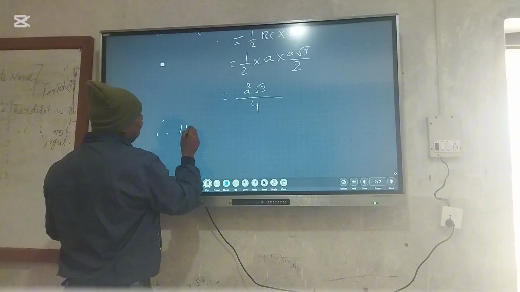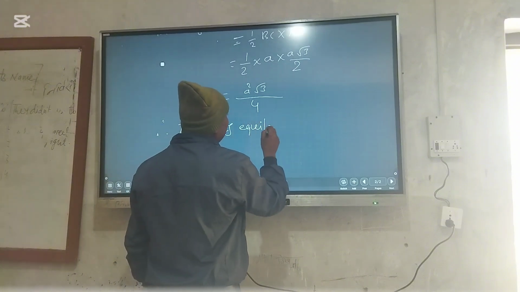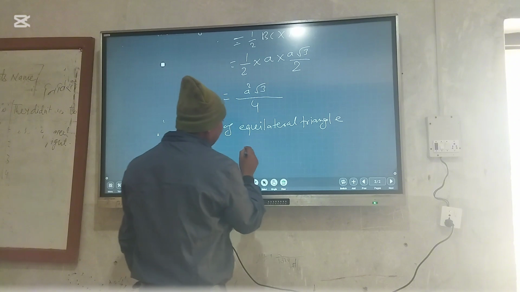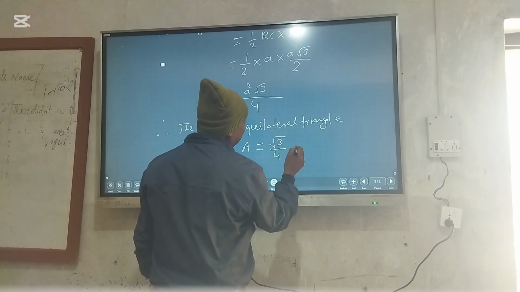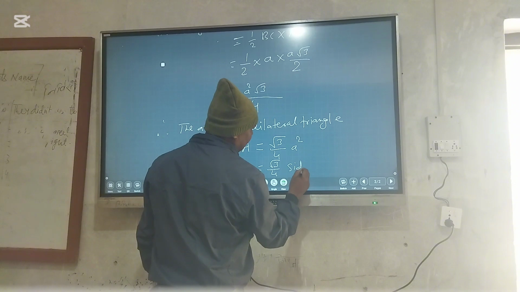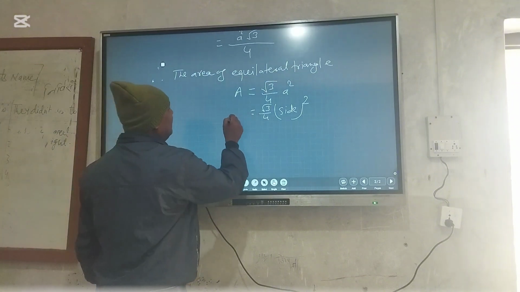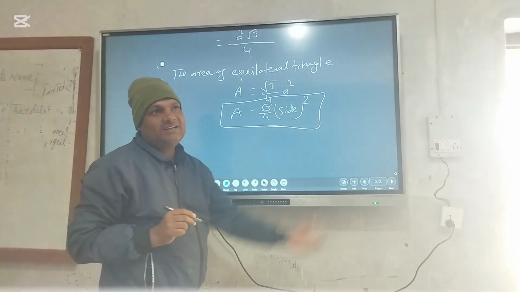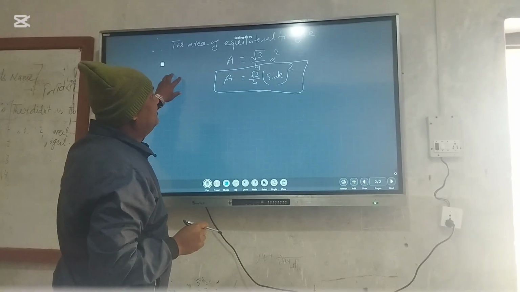Therefore the area of an equilateral triangle is equal to root 3 by 4 A square, where A means the side. We use this formula to calculate the area of an equilateral triangle: root 3 by 4 side square, where the side may be 3 cm, 4 cm, whatever is given. We calculate in this way.